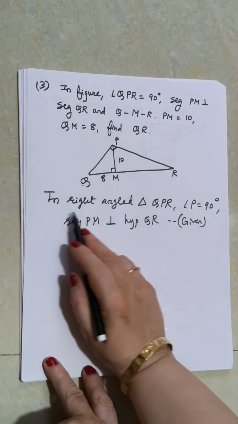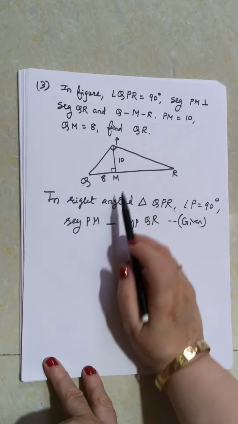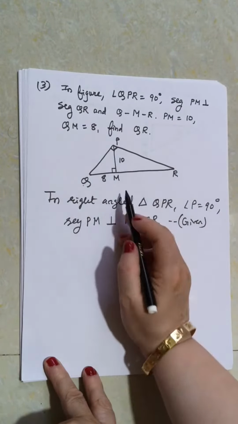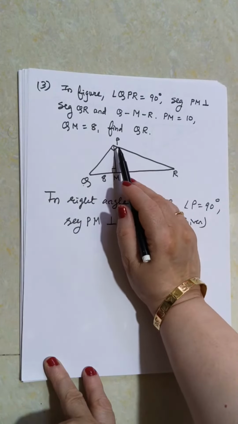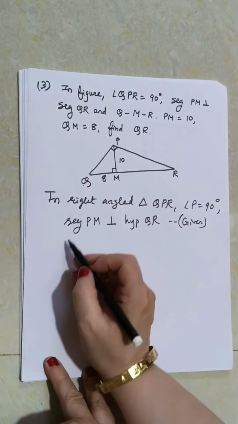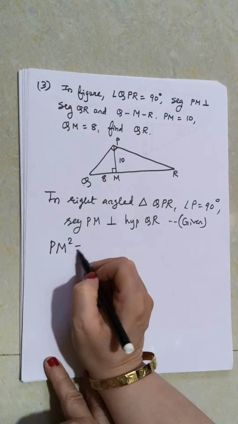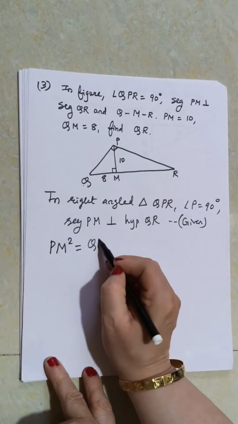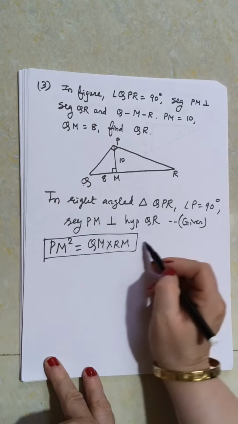Now see, in right angle triangle QPR, angle P is 90 degrees and segment PM is perpendicular to hypotenuse QR. So we are going to use the geometric mean property. And what does it say? PM square, this perpendicular PM square, is equal to QM into RM. So which property have we used?